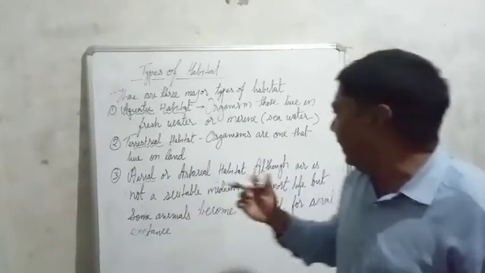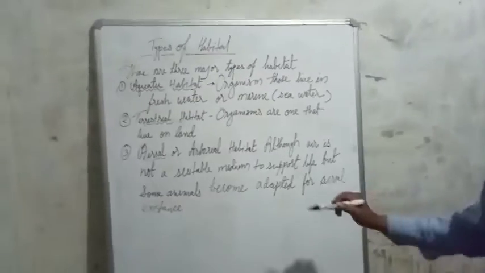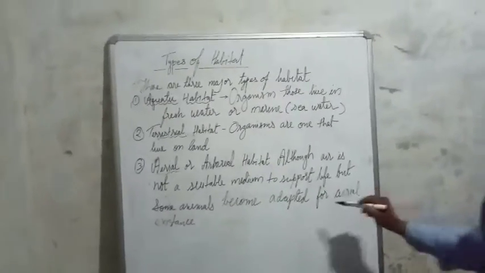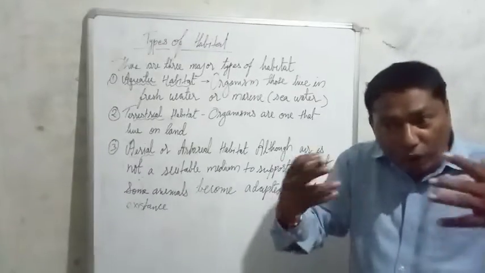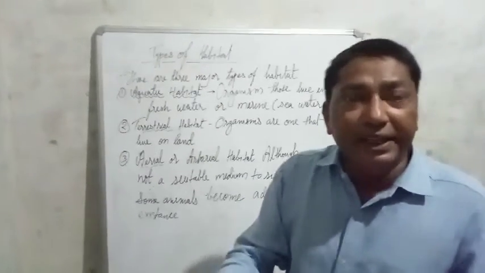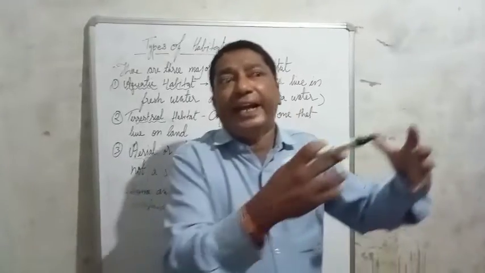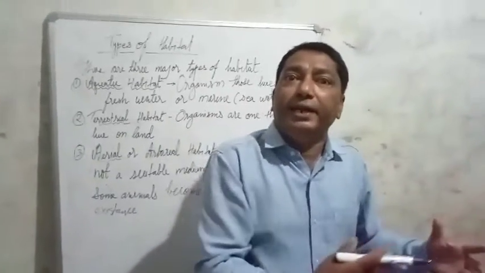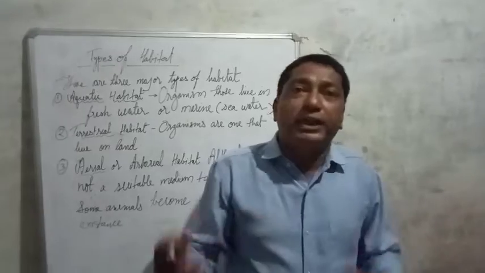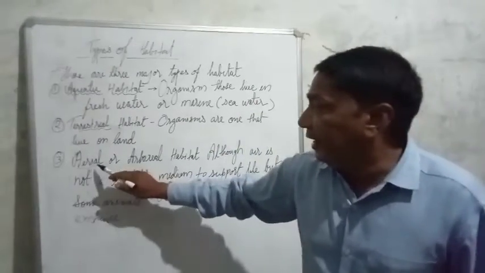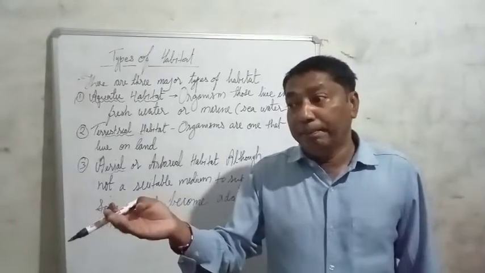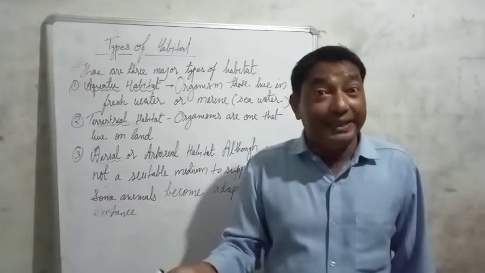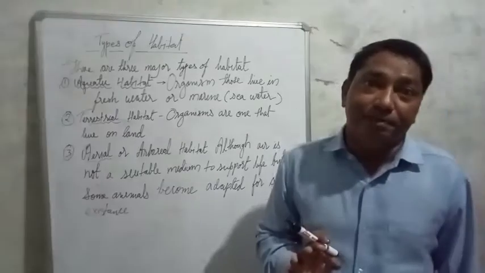But they are adapted for aerial existence. Their body is made in such a way that they can even live in the air. Those animals are known as aerial animals, for example bird, bat, insect, etc.